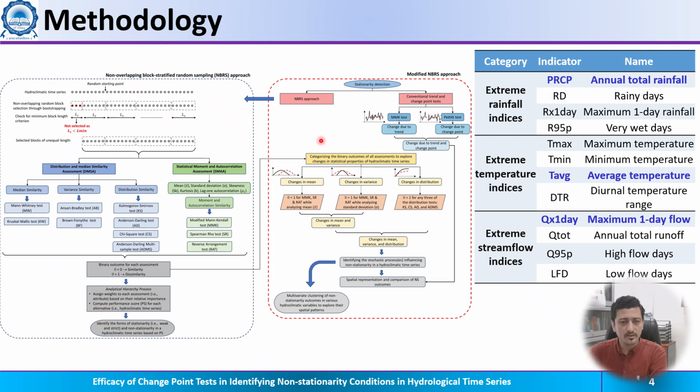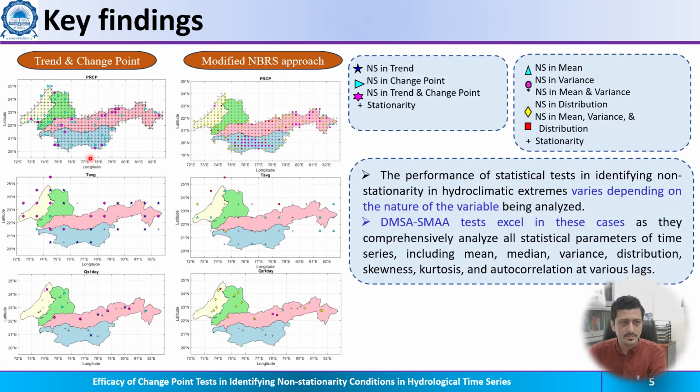Further, this approach is modified to find whether the non-stationarity is due to change in median, mean, variance and distribution, or a combination of them, and we compare it with the conventional trend and change point methods. This is applied to the following extreme rainfall, temperature and streamflow indices.